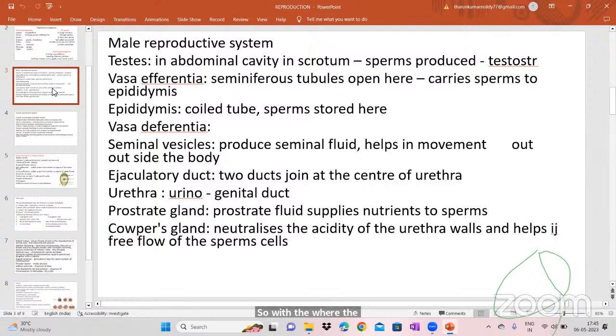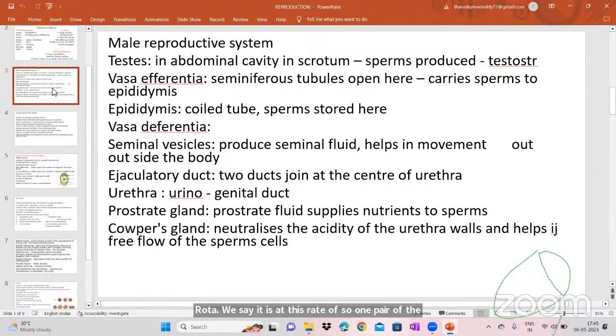Here you know about the testosterone hormone. We discussed it in the 5th lesson, and we also discussed the testis as an endocrine gland. The endocrine gland testis releases the testosterone hormone. So in the abdominal cavity, in the scrotum, one pair of testes will be there where the sperms will be produced.